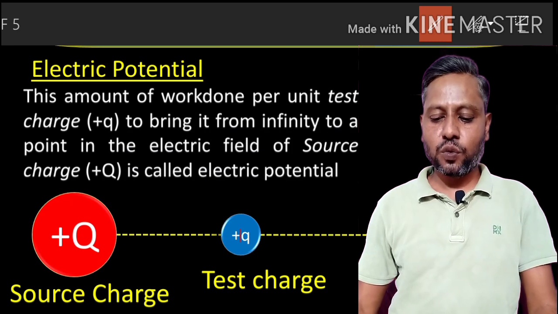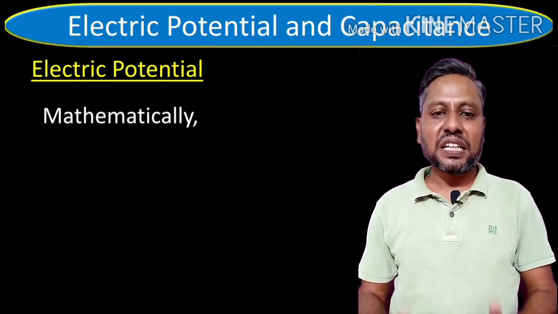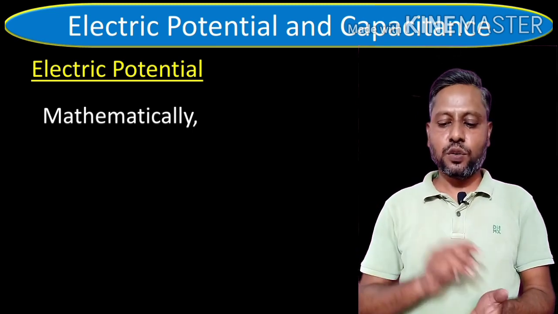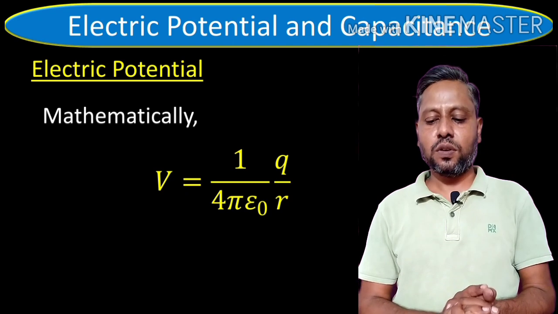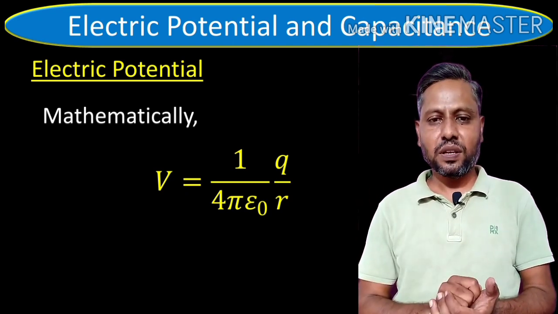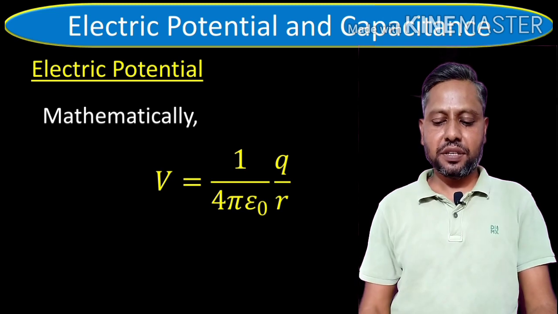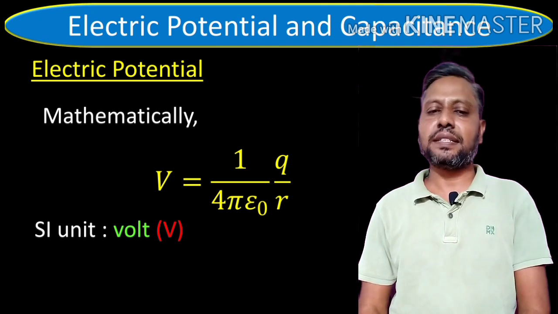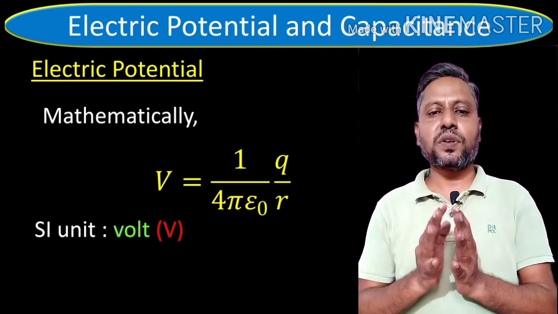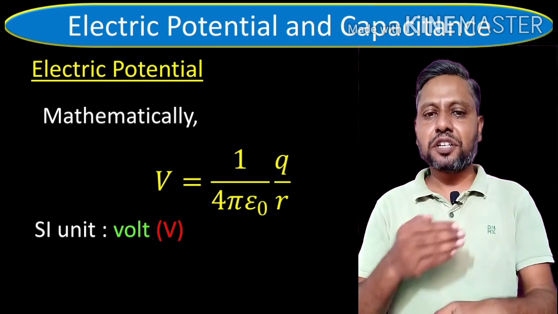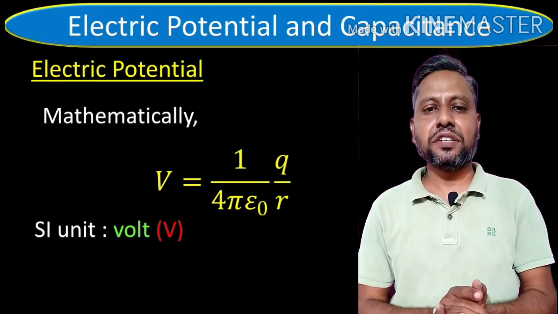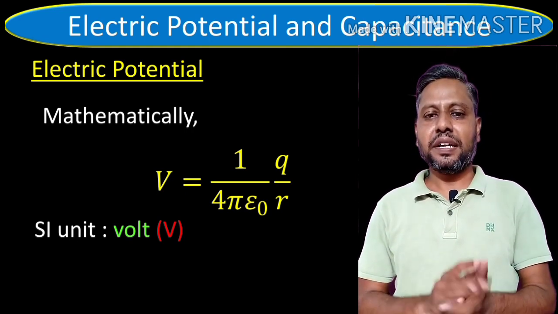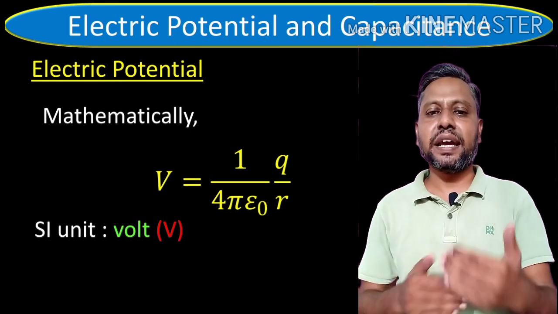Now further, the mathematical formula for this is V is equal to 1 upon 4 pi epsilon 0 into Q upon R. The SI unit for this is simply Volt. So that is the concept of electric potential. In a nutshell, you have to understand that electric potential is also one property of the charge, and it has the ability to give the electric potential everywhere.